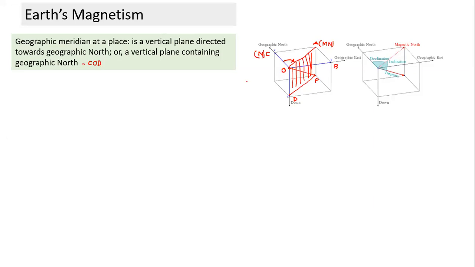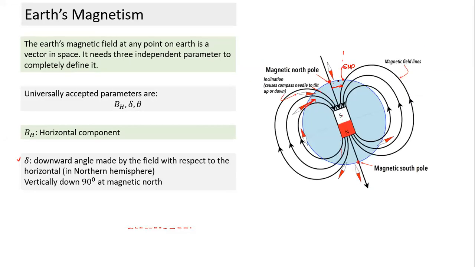Visualize a vertical plane. If I can see the geographic north from here, we can't see that, but imagine if we could, if I'm looking at geographic north, and I draw a plane which passes through this point.